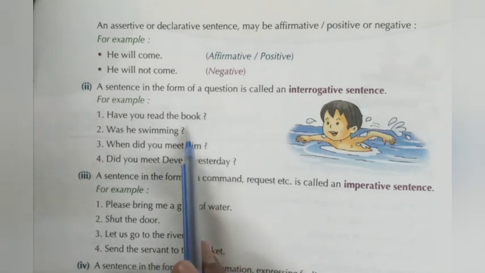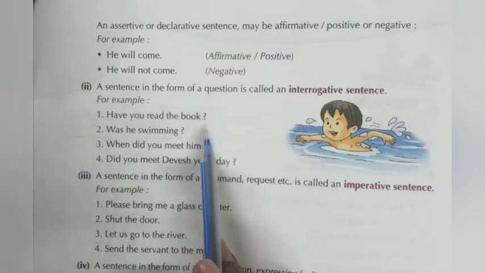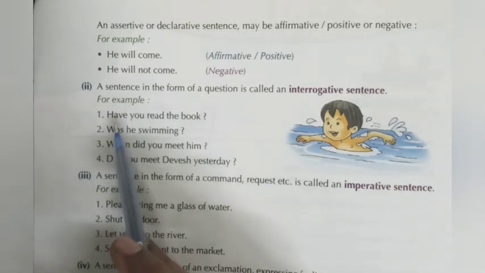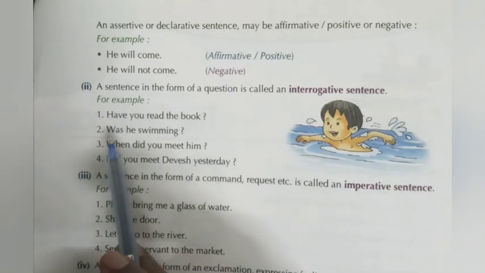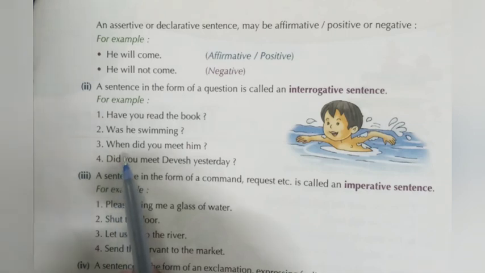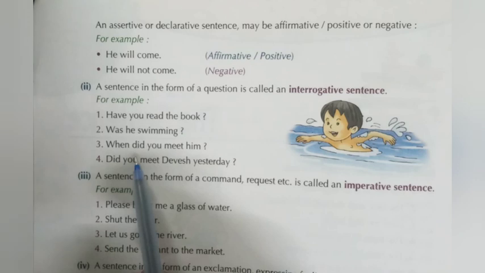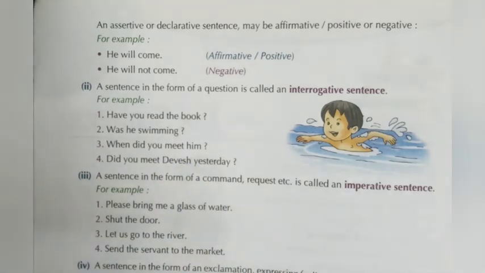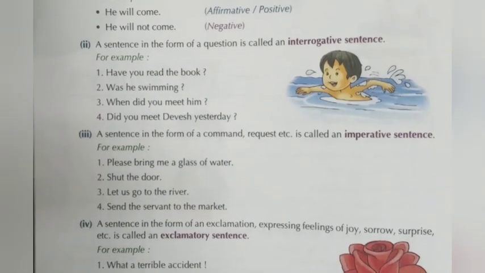All these sentences end in a question mark like this. This is called a question mark. Here have, was, when: have is a helping verb, was is a to be verb, and when is a WH word. When we use a WH word like when, what, where, whom, etc., we use a helping verb like do, does, did, etc., and then we use the main verb. Okay.